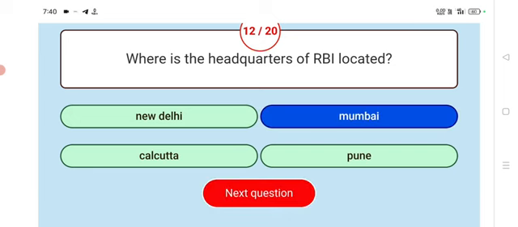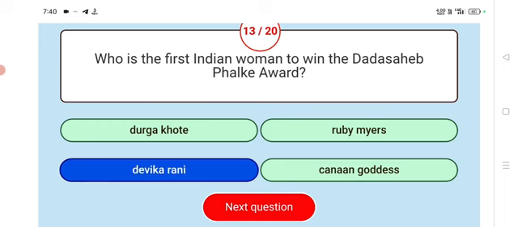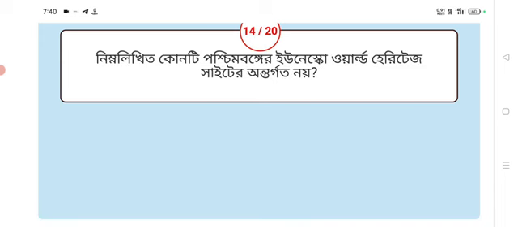Next. Who is the first Indian woman to win the Dadasaheb Phalke Award? Answer Devika Rani. Devika Rani is the first Indian woman to win the Dadasaheb Phalke Award.